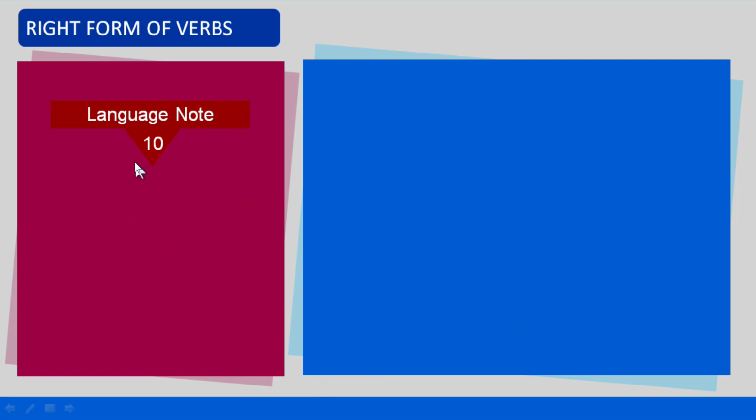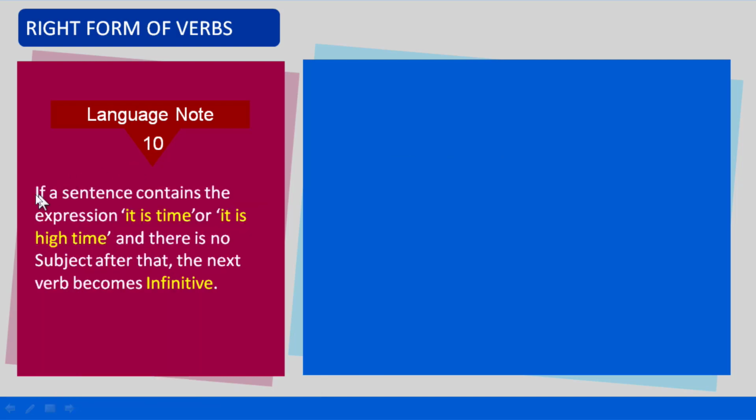Language note number 10. If a sentence contains the expression it is time or it is high time and there is no subject after that, the next verb becomes infinitive.